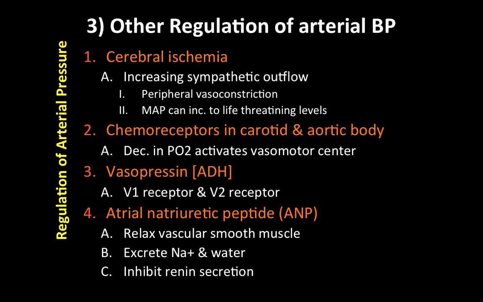So let's talk about a decrease in PO2. What happens with that? It activates vasomotor centers, which produce vasoconstriction, and that increases TPR again, which is increasing total peripheral resistance, and that increases arterial pressure. Excellent. Moving right along to the vasopressin.